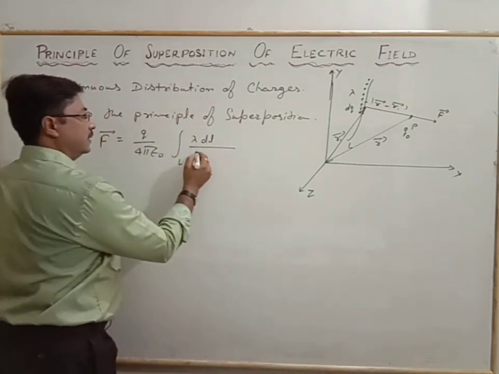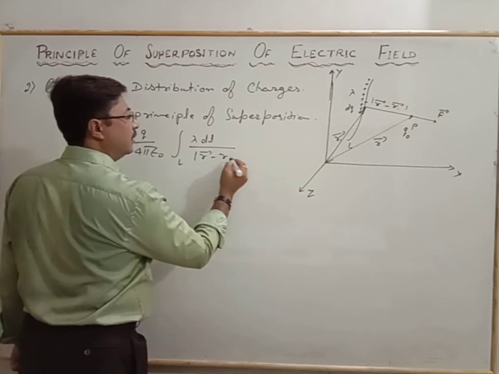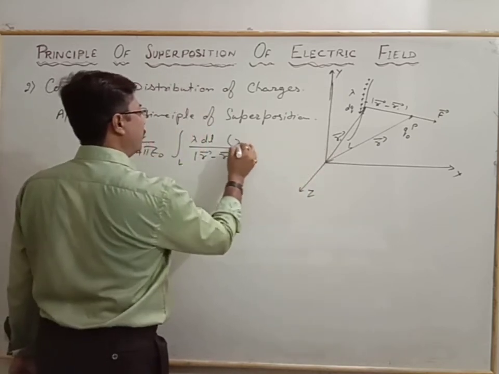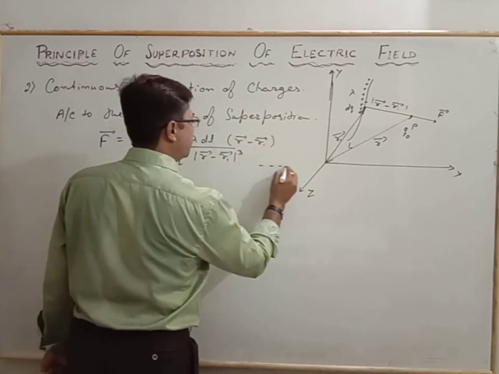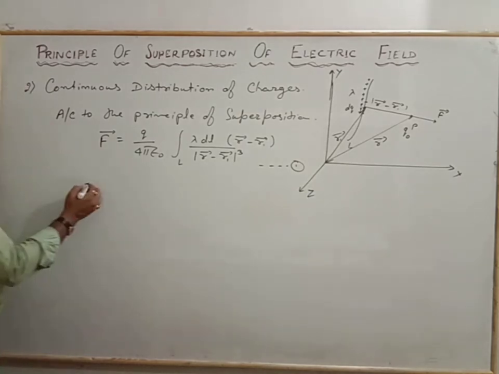We write here, that is the magnitude of r vector minus r1 vector whole cube to that of the r vector minus r1 vector. And this is the equation number 1. And thus next we will use the definition of the electric field.